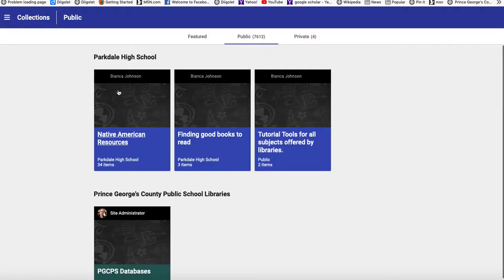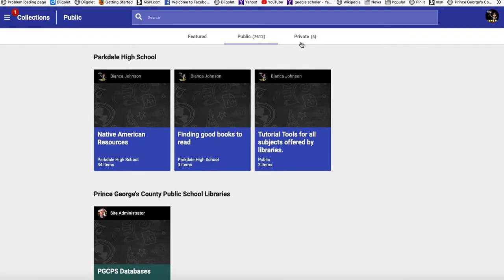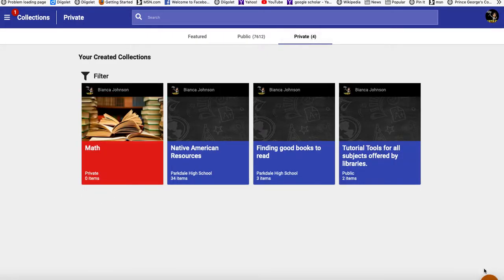So for all of your schoolwork, I recommend that you create a collection. You go to private and click on this little circle down here, and you can add your own collection. So this is really cool. You can save all your research. You don't need a Google code, classroom code, or anything. So this is a really nice tool, and I hope that you guys enjoy using it.